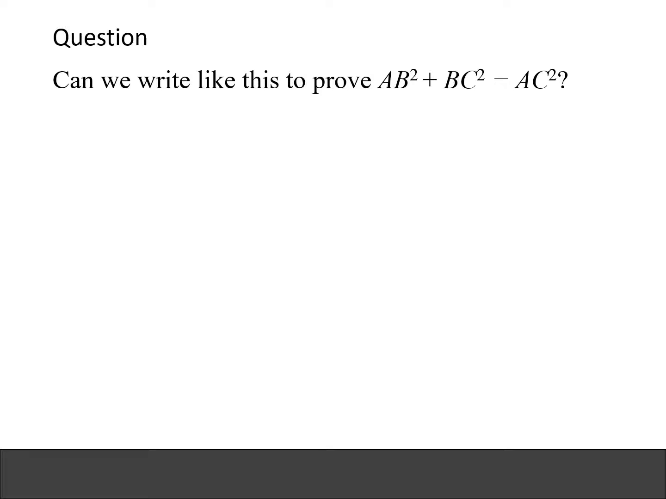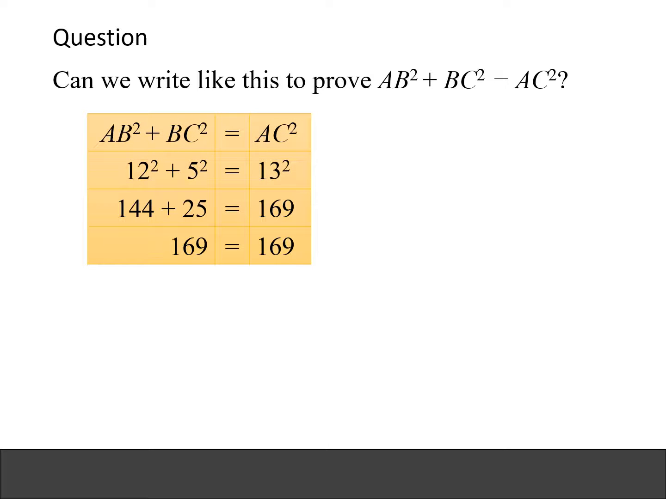Okay, so you may have this question, or rather, people in the past have done this before. Can we write like this to prove AB squared plus BC squared equals to AC squared? A lot of people in the past have written it this way. They start with AB squared plus BC squared equals to AC squared, because that is what we are trying to prove. Then they write 12 squared plus 5 squared equals to 13 squared. And then 144 plus 25 equals to 169. And finally 169 equals to 169.